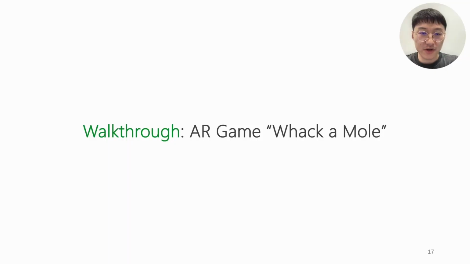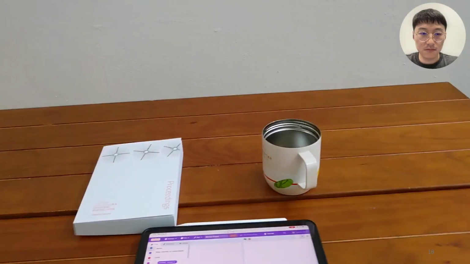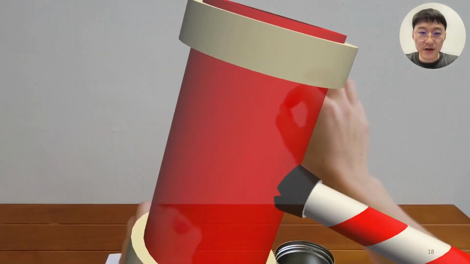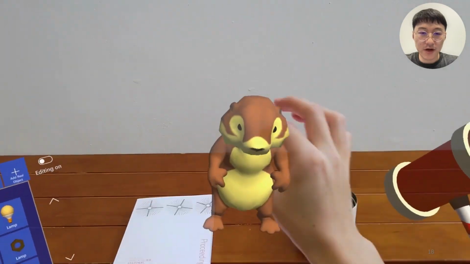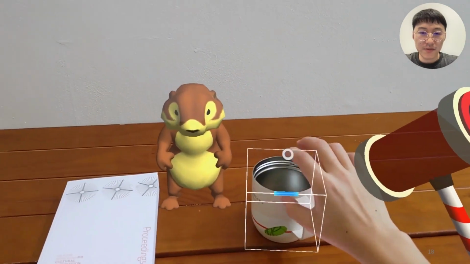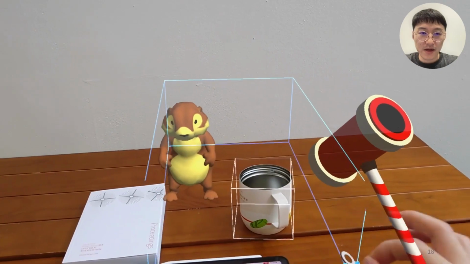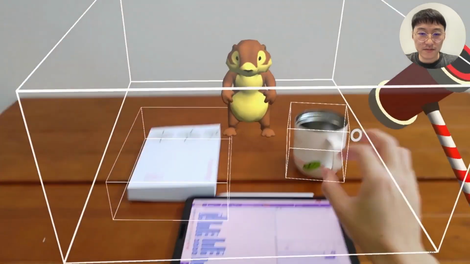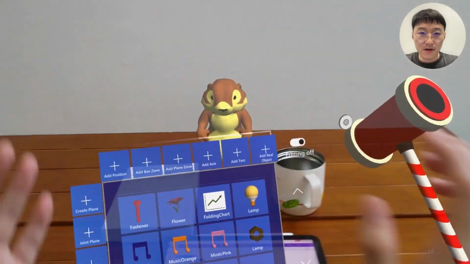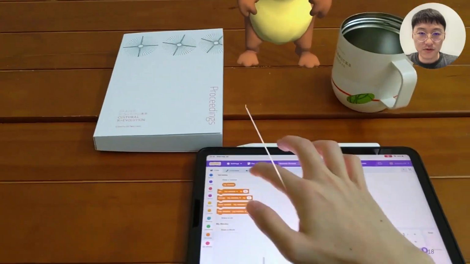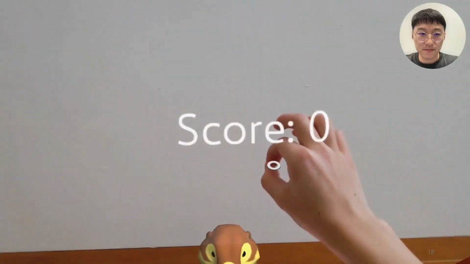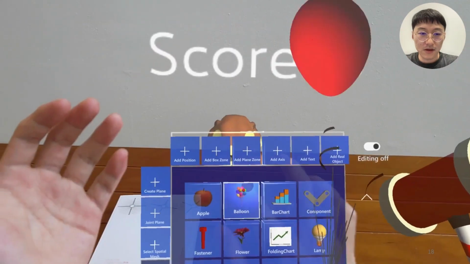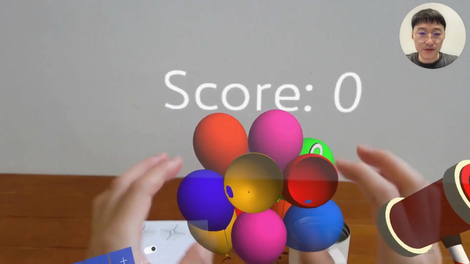Here, we use the AR game Whack-a-mole to show the creation workflow. To start, the creator first creates a virtual hammer and a mole, and specifies a physical cup and book, and a box for interaction. Then create a score to count the game score. Then place virtual balloons in mid-air.